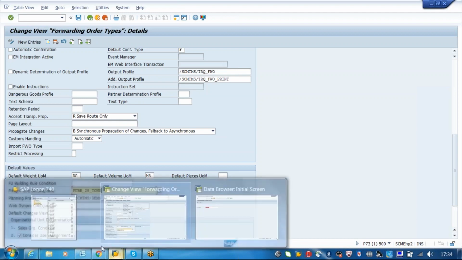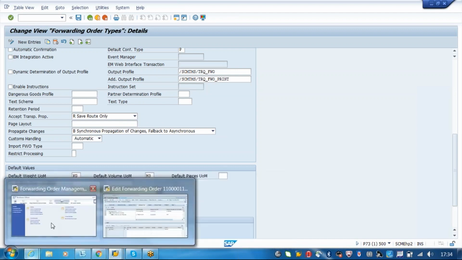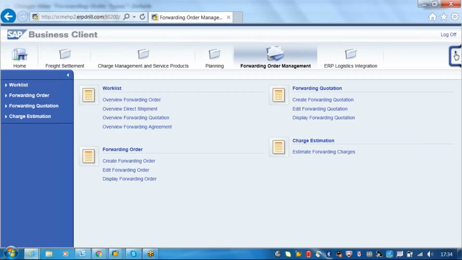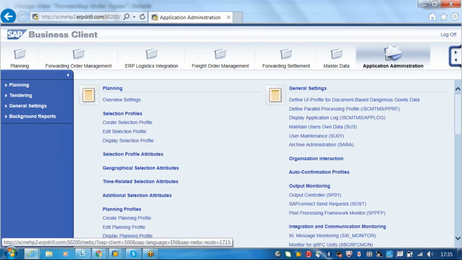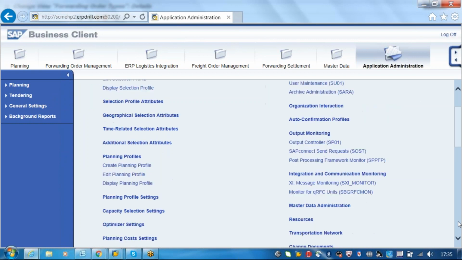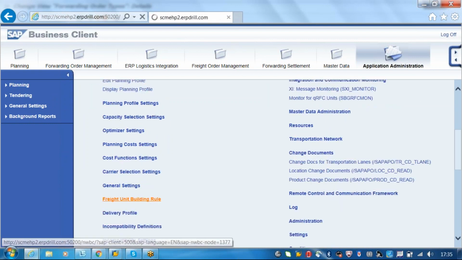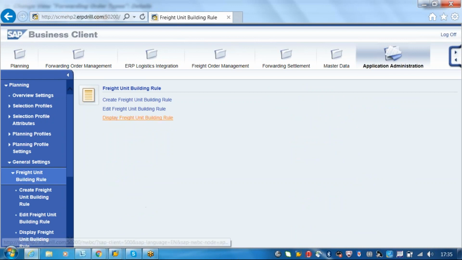Now I will show you the freight unit building rule. It will be created here in this application. You can create the freight unit building rule here.